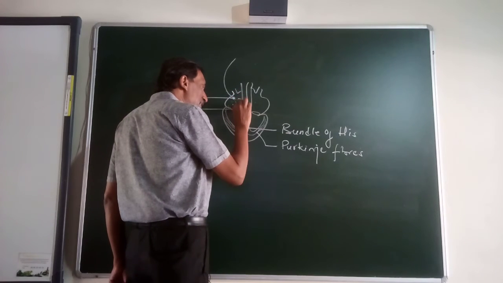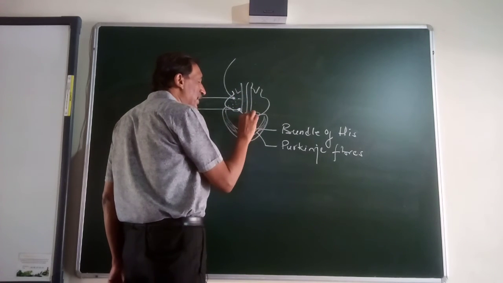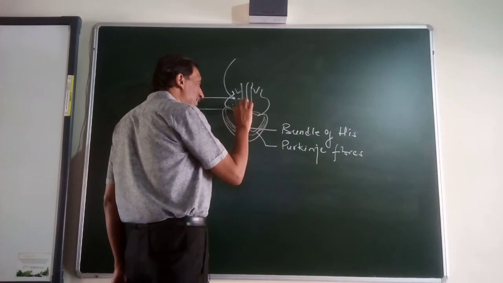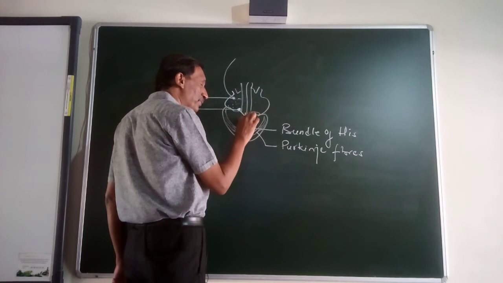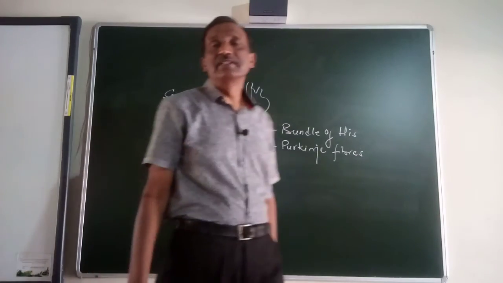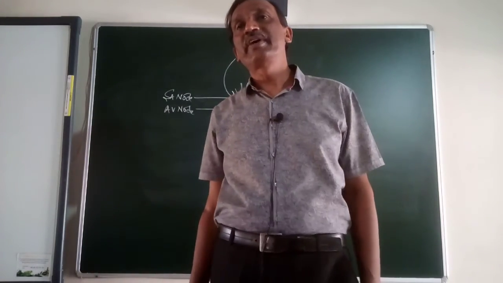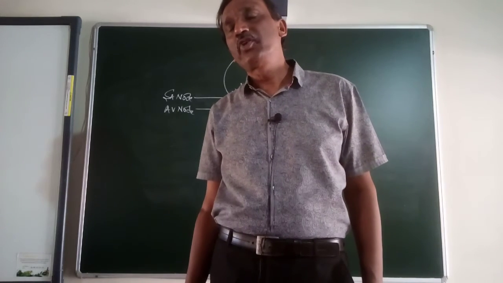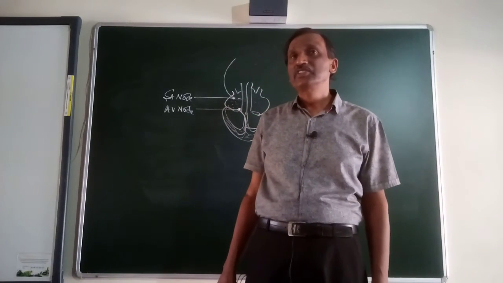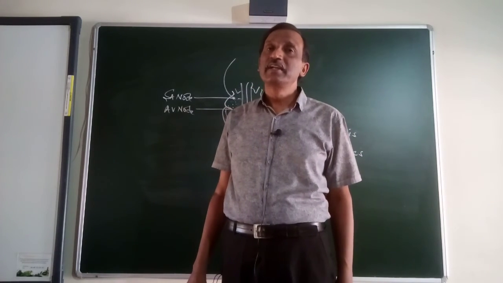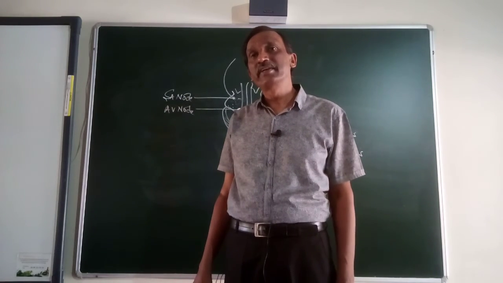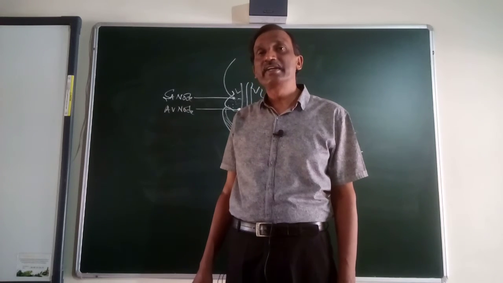So what happens? The information is carried by a special kind of nerve there that is called bundle of His. So they are connected with the AV node. The information will come from the AV node into the bundle of His and then it will spread into the entire ventricles through the Purkinje fibers. So now you can understand how the heart will work. The very first thing, right atrium will contract. Soon after that, the left atrium will contract, and slightly later, there will be contraction of the ventricle. Okay? So this is called the cardiac cycle.